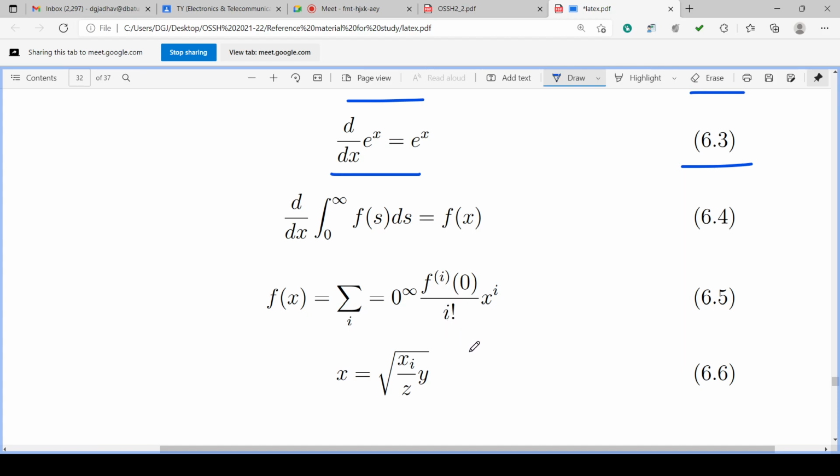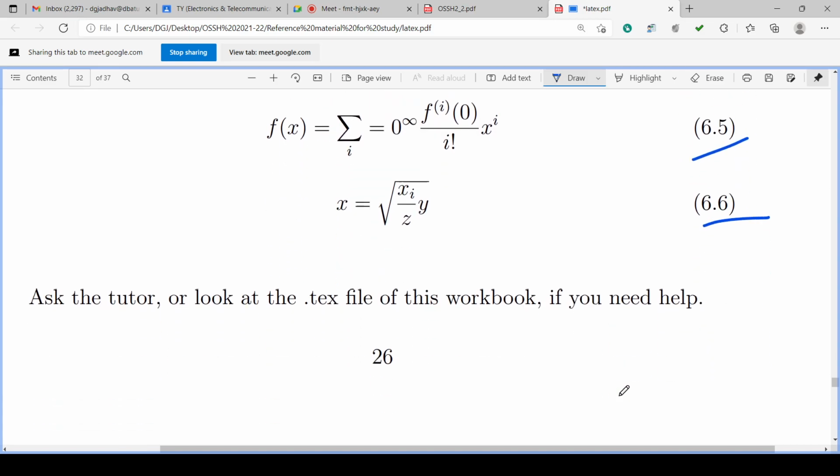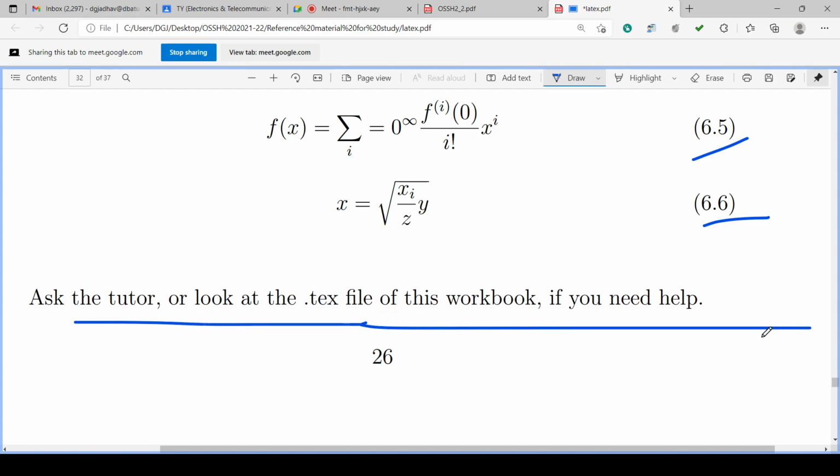This is the exclamatory mark and it indicates the mathematical operation. x raised to i, x equals root of x_i, numerator this i is the subscript, and denominator z multiplied by y. It also has equation numbers 6.5, 6.6, and you can take the help of the teacher to write this